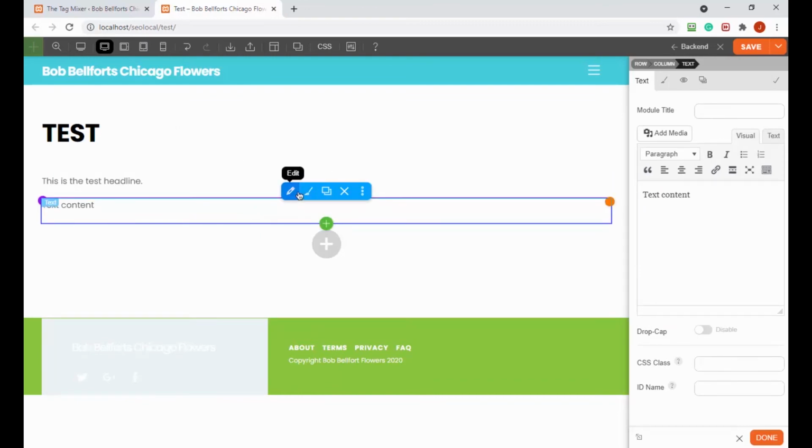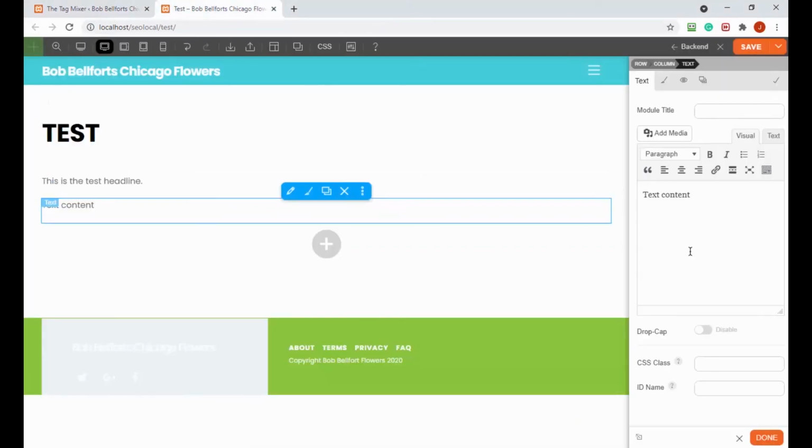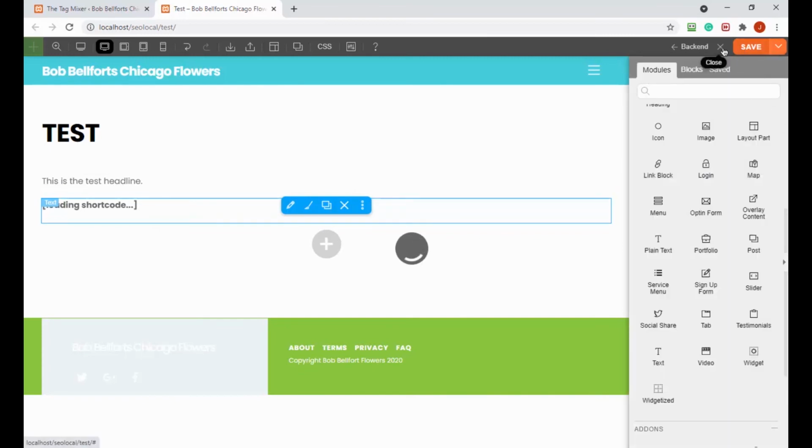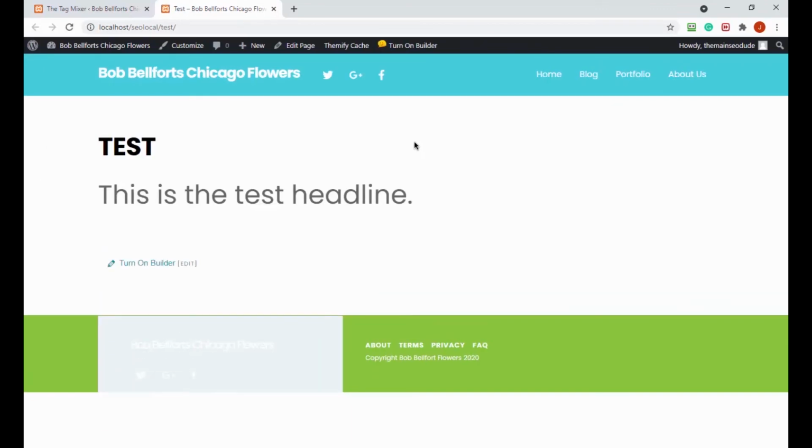Okay, edit. Now let's go ahead and grab this shortcode right here. And if all is correct for me, it'll say loading shortcode because that's what Themify does when it finds an active shortcode. There it is. Perfect. Done. Save. And once I close it, the shortcode will actually activate because it goes back to a live version of the site. Yes. Show me the money. Yes. Perfect.